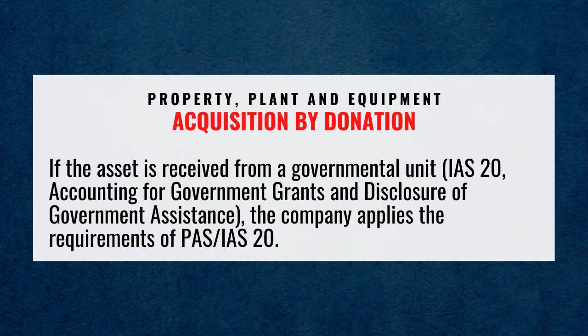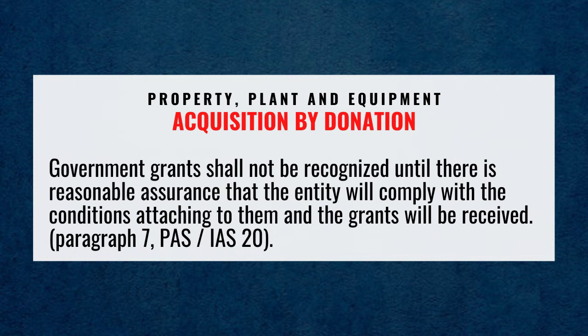If the asset is received from a governmental unit, IAS number 20, Accounting for Government Grants and Disclosure of Government Assistance, the company applies the requirements of PAS or IAS number 20. Government grants shall not be recognized until there is a reasonable assurance that the entity will comply with the conditions attaching to them and the grants will be received. Paragraph number 7, PAS or IAS number 20.